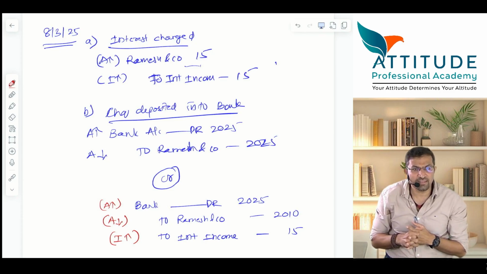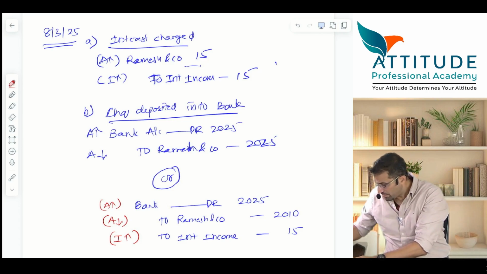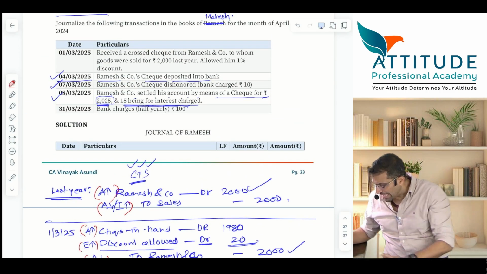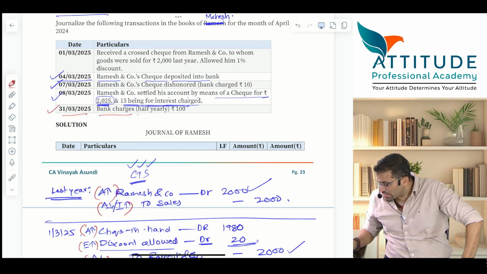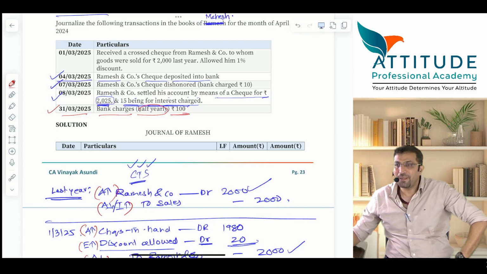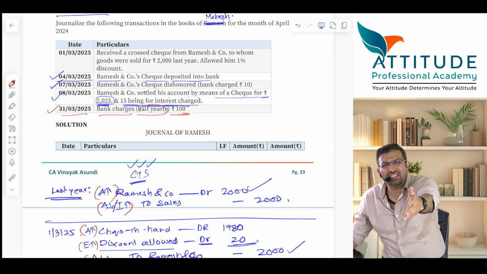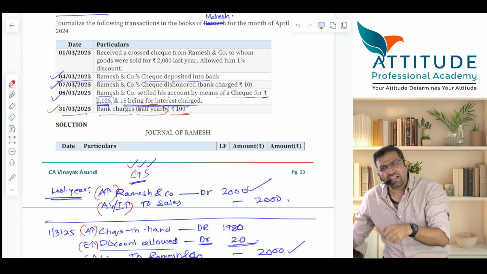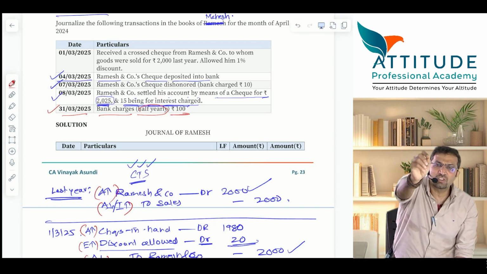Next, shall we proceed? Shall we proceed, guys? Okay, come on. Sir, last entry. 31st March 2025. Bank charges half yearly 100. Now these bank charges are not because of the check dishonored. These are normal bank charges. You have a bank account with the bank. Bank is giving you service. Bank will charge some charges.